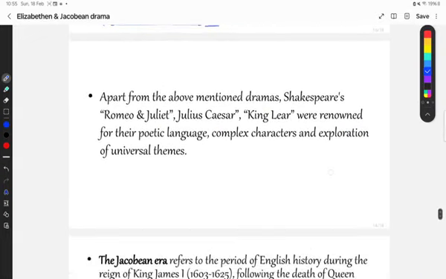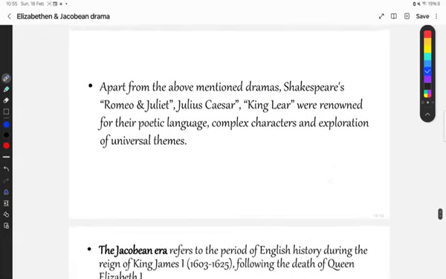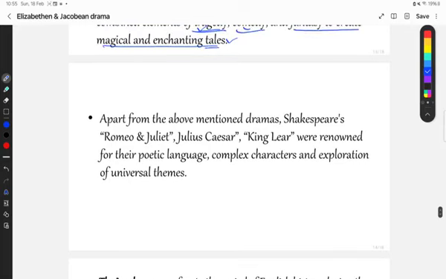Moving on, apart from the above mentioned dramas, Shakespeare's Romeo and Juliet, Julius Caesar and King Lear were renowned for their poetic language, complex characters, and exploration of universal themes.